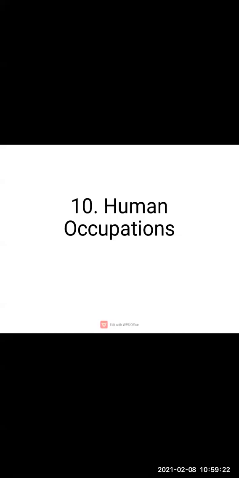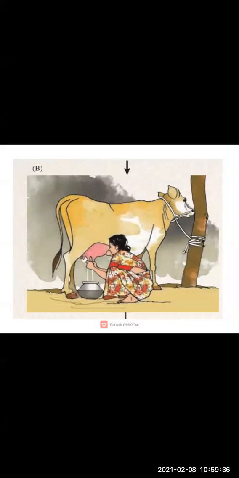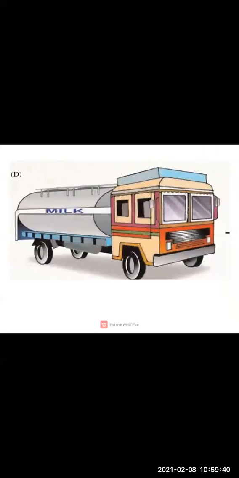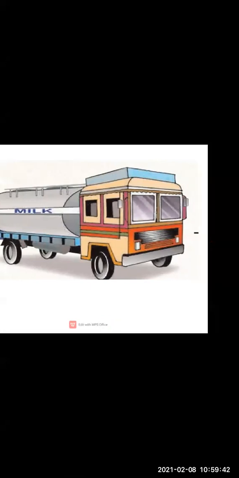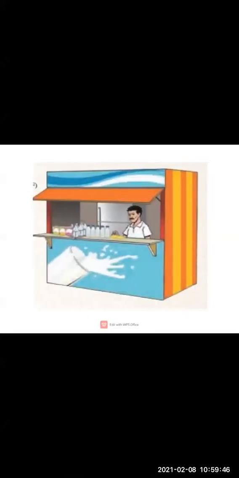We are going to learn lesson number 10, that is human occupations. Now I am going to show you a few pictures. This is picture A, this is picture B, picture C, picture D, this is E, and this is F. Children, what are all these pictures related to?